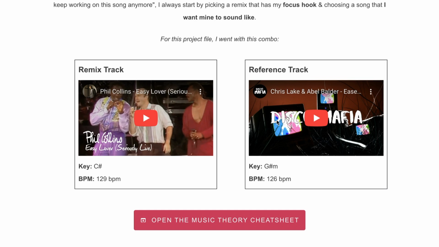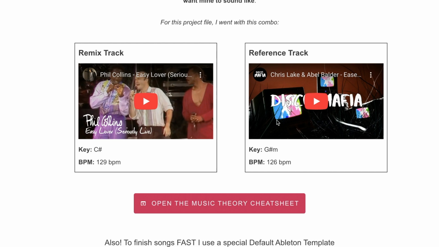So here's how some very simple, basic music theory can really help at this point. What I'll do is look up a few important things. For the reference track, the song is in G sharp minor, and the remix track is in C sharp major. This could present an issue because we're combining an idea that's in a minor key and in a major key.